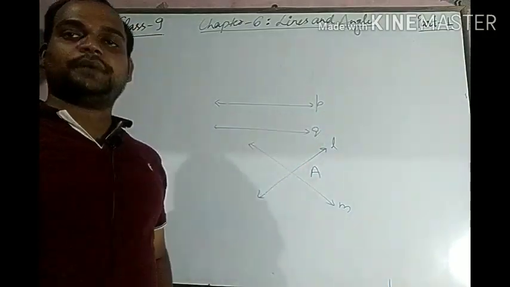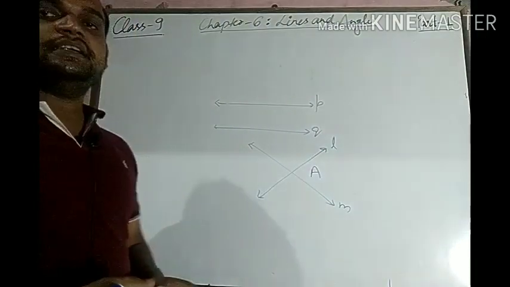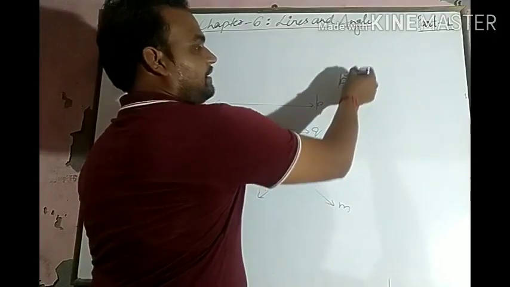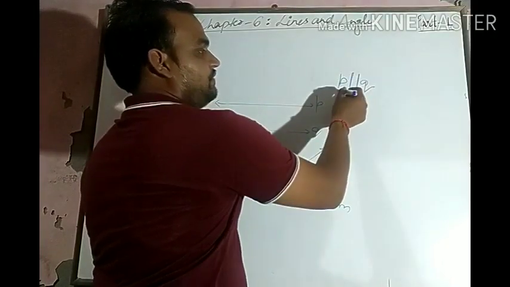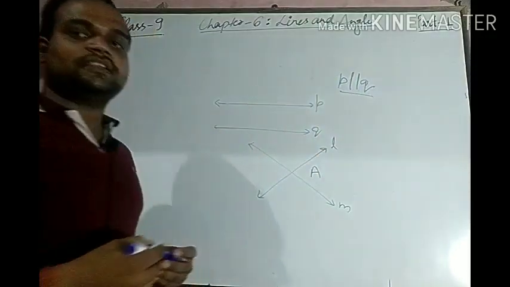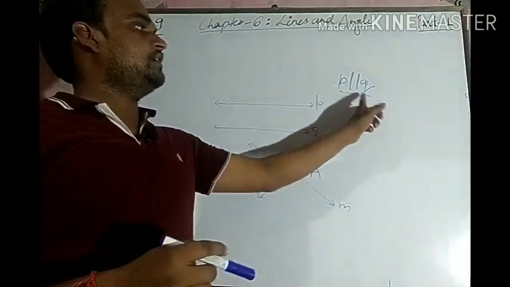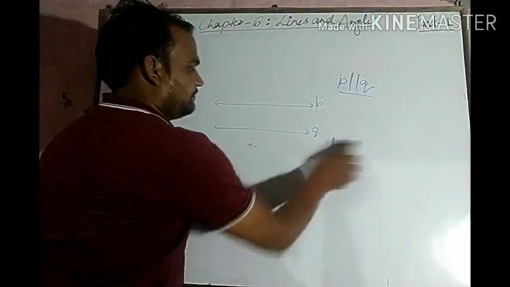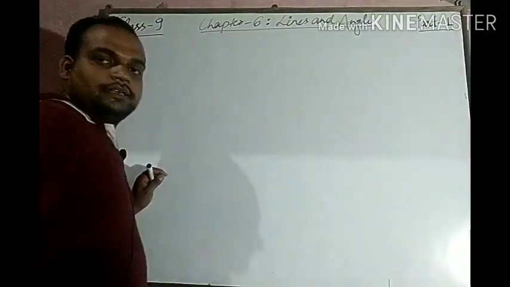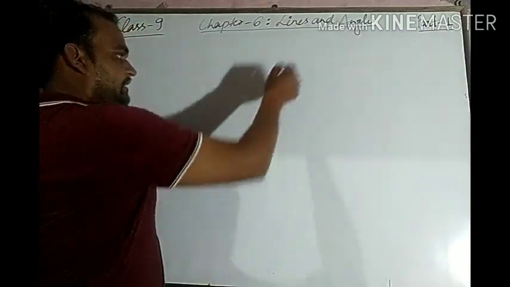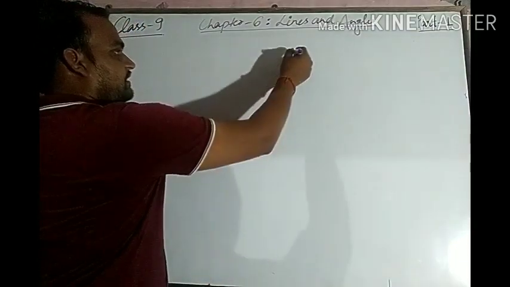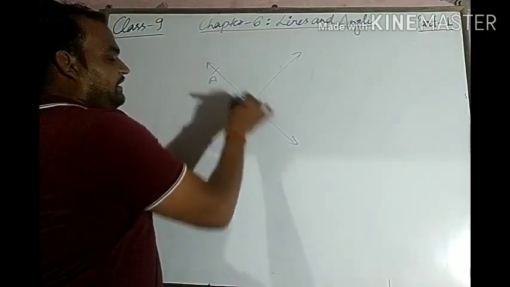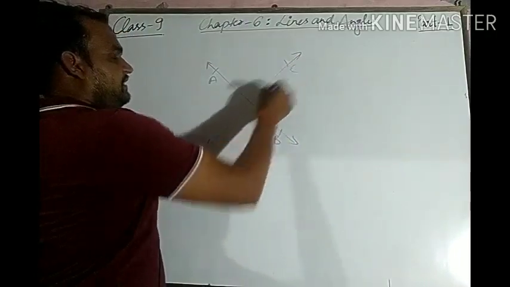So P and Q are parallel lines and L and M are intersecting lines. We can write this with two lines, and this is the notation of parallel lines: P parallel to Q. Okay, now our next topic is intersecting lines, which make a pair of angles. If two lines intersect each other, let us suppose here AB and CD.